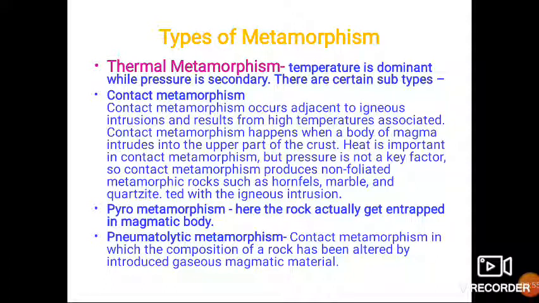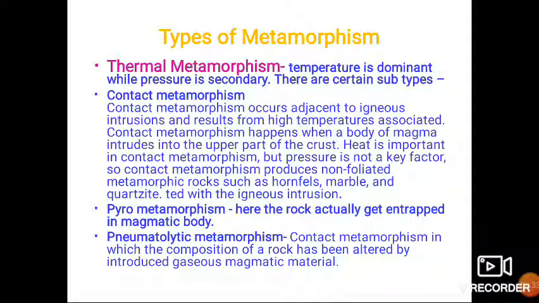First is contact metamorphism. As the name indicates, the host or country rock comes into contact with the magmatic body or magmatic intrusion. Hence, it occurs adjacent to igneous intrusions and results from high temperatures caused by that igneous intrusion. It takes place when a body of magma intrudes into the upper part of the crust. Heat is important in contact metamorphism, but pressure is not a key factor.